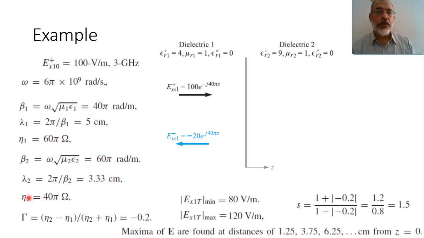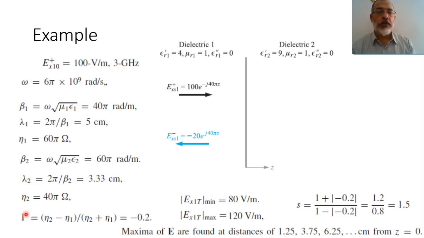And eta 2 is the square root of mu over epsilon, so it would be the square root of mu naught over epsilon r, so it is 120 pi over square root of 9. Square root of 9 is 3, so 120 pi over 3 would be 40 pi. So we have all the parameters of medium 1 and medium 2 in this case.